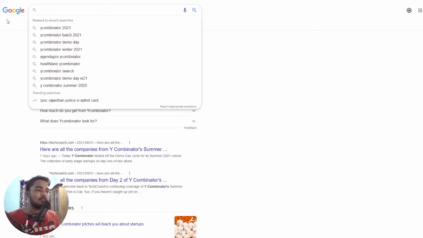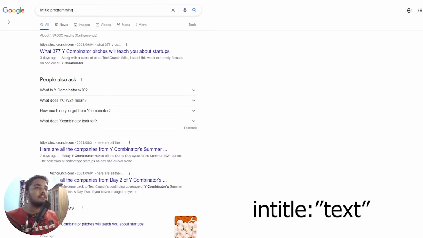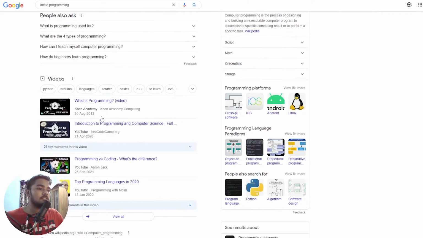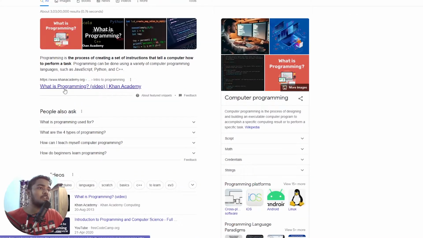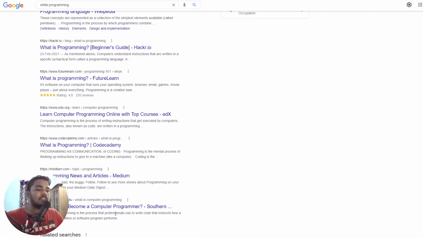Okay, so this can be really useful because, for example, if you want the word that you're searching for to be in the title of the post, what you will do is just write intitle and a colon, and type the word that you need definitely in the title. I'll say programming, right? And if I now press enter, every search result definitely has the word programming in its title. First there is Khan Academy, then Wikipedia, and whatnot. Whatever you see, there has to be the word programming. Okay, this has programmer, which is pretty close.